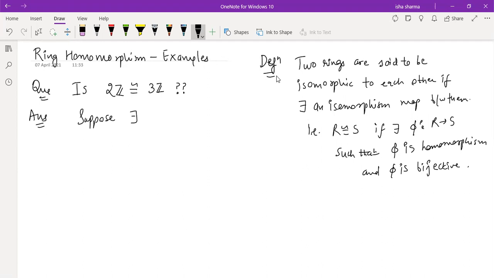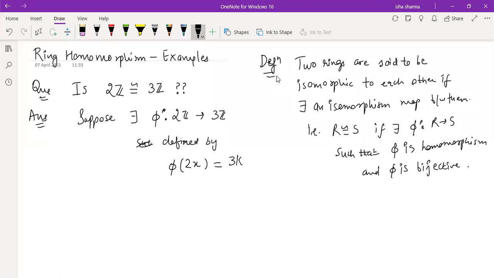So suppose there exists phi from 2Z to 3Z defined by, right? Now, how do the elements of 2Z look like? They look like 2 times some element, because every number is an even integer, so it will be of the form 2x. And the elements of 3Z are going to be some multiple of 3, right? So whatever is x, whatever is k, let's not bother about it.